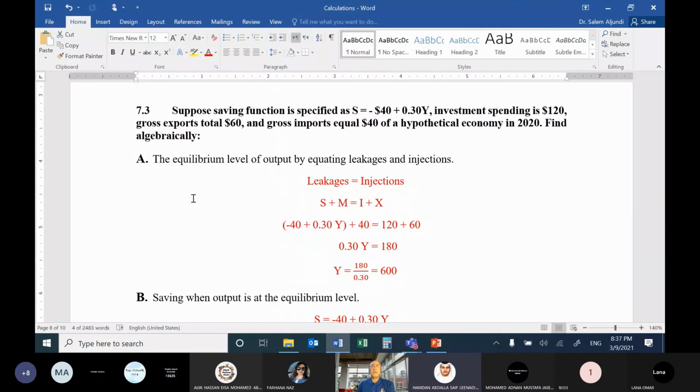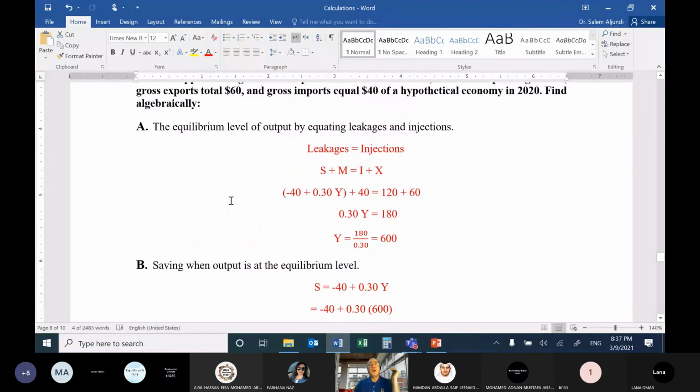Okay. So find the equilibrium level of output. Find the level of Y, by equating leakage and injection. We just explained equilibrium can be reached when saving equals planned investment. So here I added the international sector. So imports are considered as leakage.